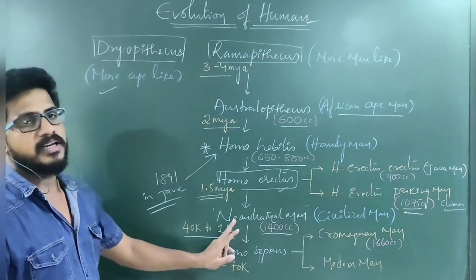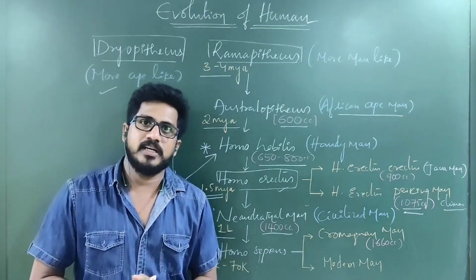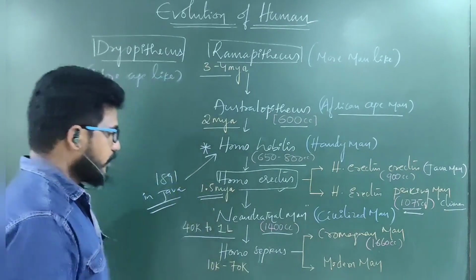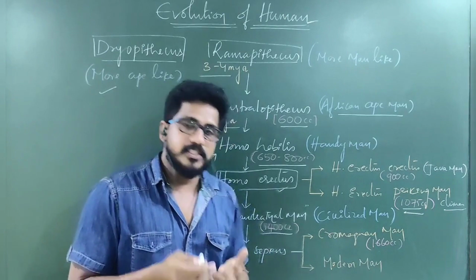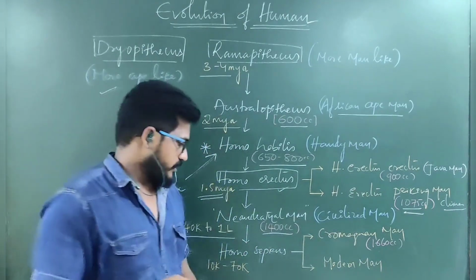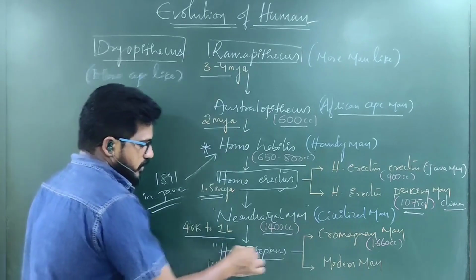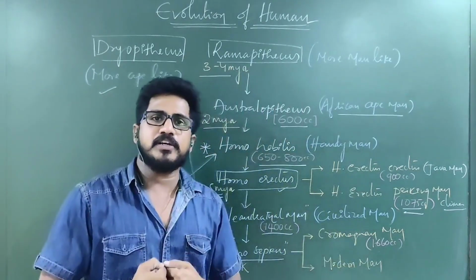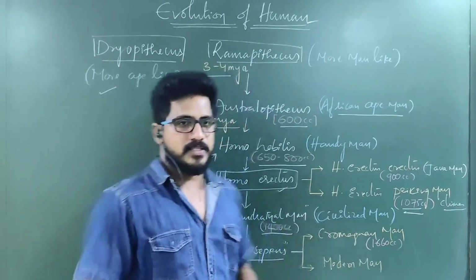So it is called civilized man. Who is civilized man? Neanderthal man. Why? He started agriculture. He started cultivation. He started using some domestic animals. That is why. And he also started group hunting, and gender differentiation started like that. Now, Neanderthal man becomes Homo sapiens. Generally we think that the modern man is Homo sapiens. No, we are a subspecies of Homo sapiens, meaning we are Homo sapiens sapiens.